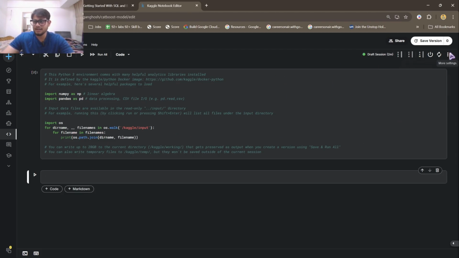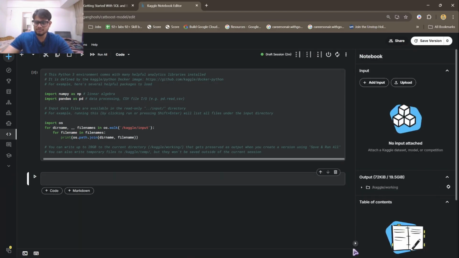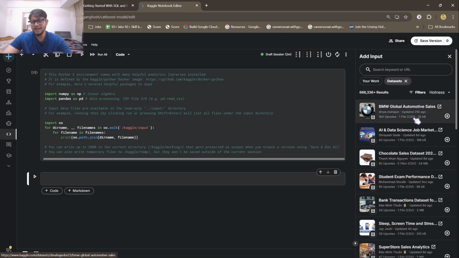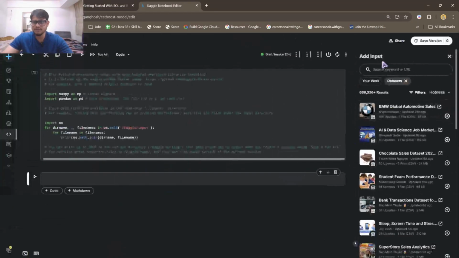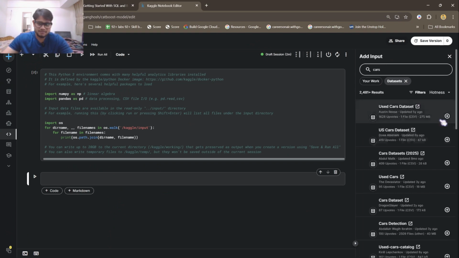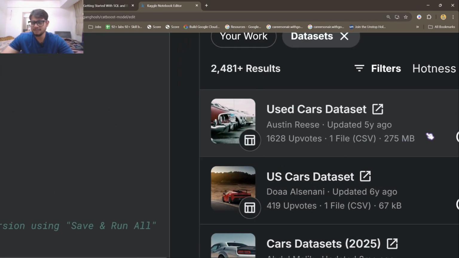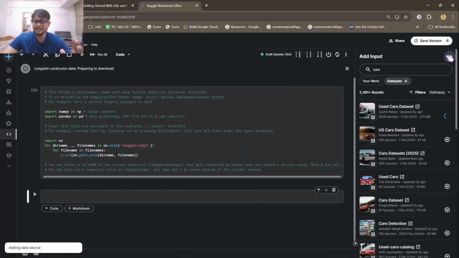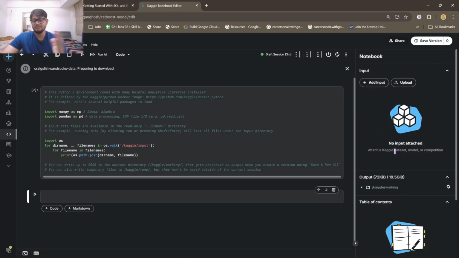If you want to import a dataset or a notebook, or anything, you just click on add input, add datasets, and you directly get datasets over here. You just hit that plus button, or you can search, like I can search cars and we'll have a cars dataset. You can just directly click on this icon and it will directly add the dataset to your notebook. So you can directly import it.